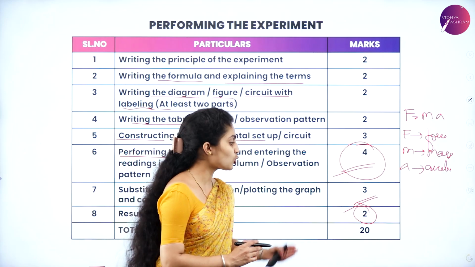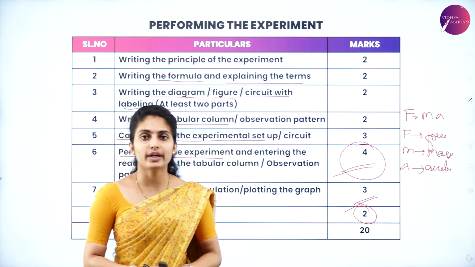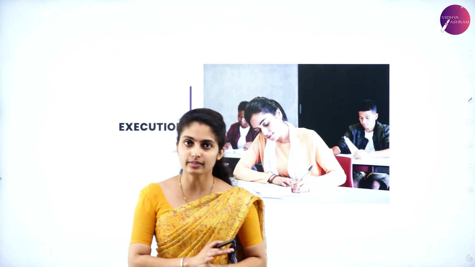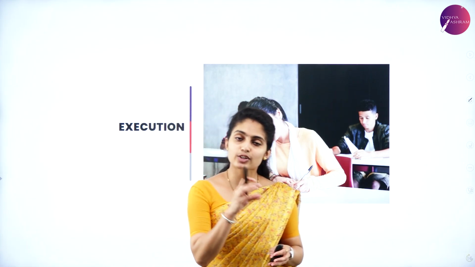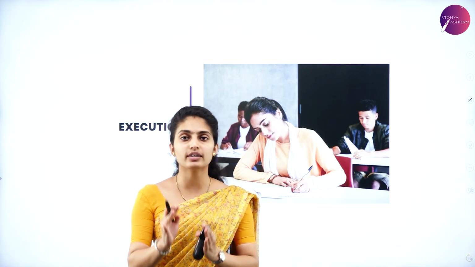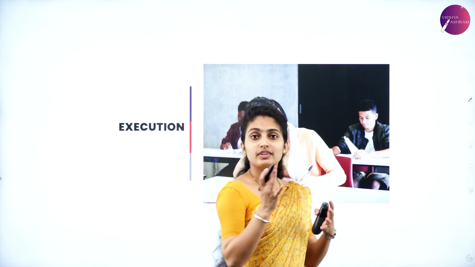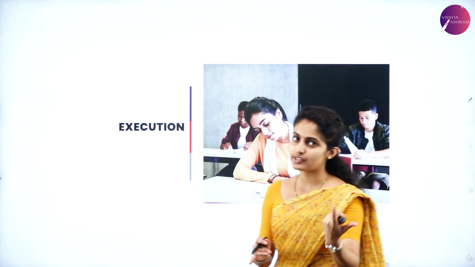So when you total it, you will have about 20 marks. So 30 marks is from your practical examination. So it is like 20 plus 10. I hope you understood how exactly the blueprint is being taken for your practical examination. Next is execution. So now it's very easy. You got to know which subject you're studying. You even got to know what the syllabus is.